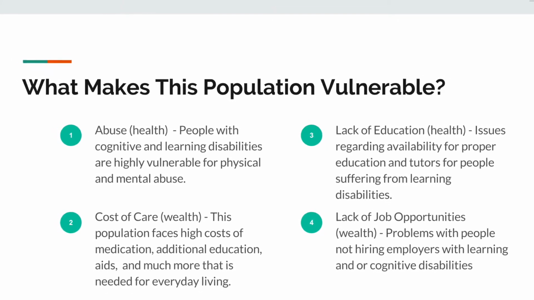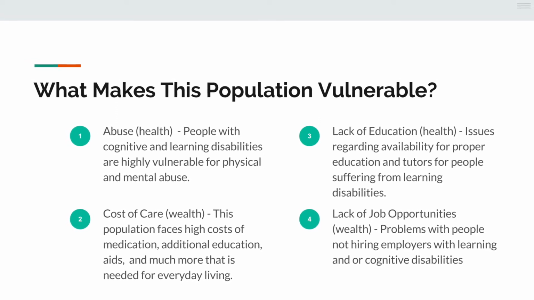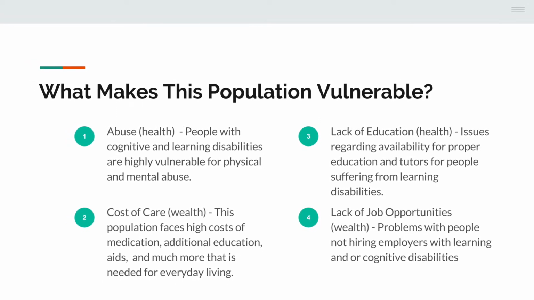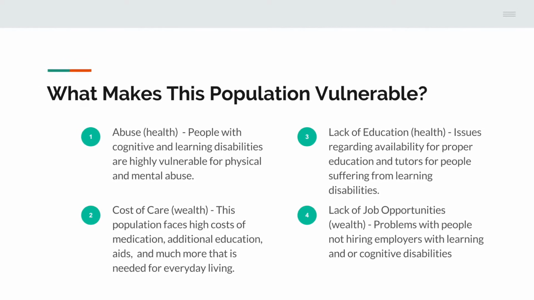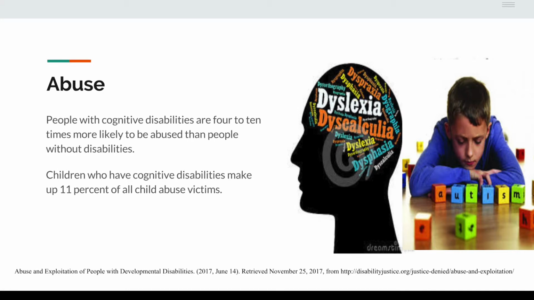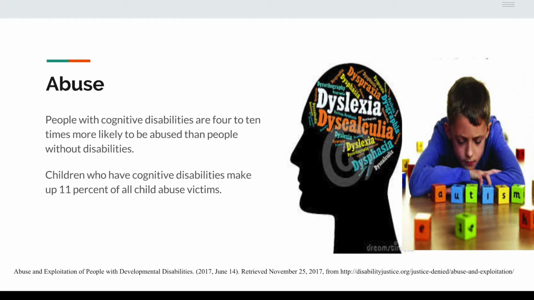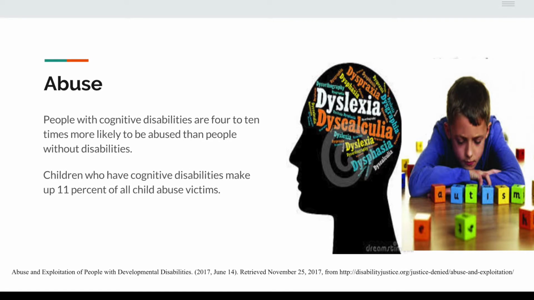Some of the vulnerability comes in forms of abuse, the cost of care in forms of medication, education, and aids, lack of education for specialized teachers and tutors, and lack of job opportunities for this population. Specifically regarding abuse, people with cognitive and learning disabilities are 4 to 10 times more likely to be abused than people without disabilities. Children with cognitive disabilities make up 11% of all child abuse victims.